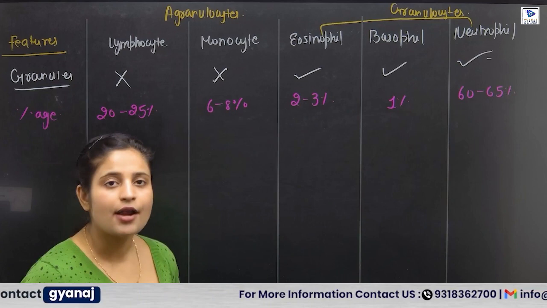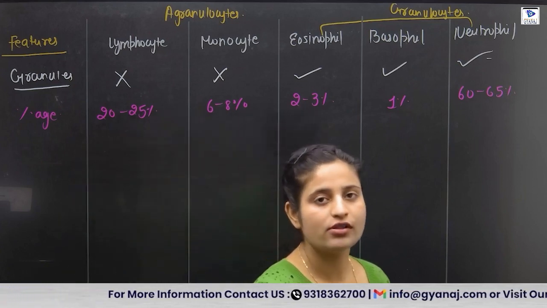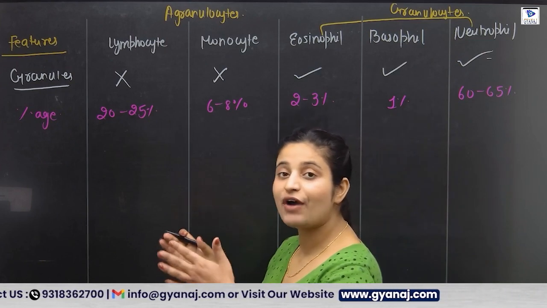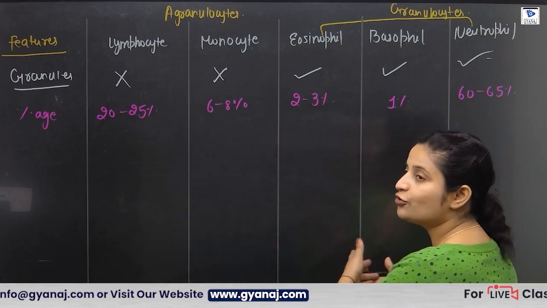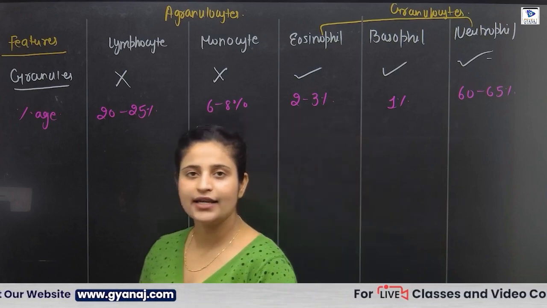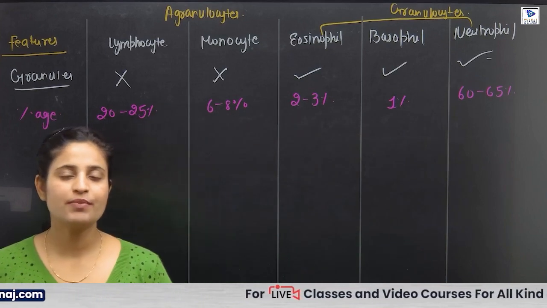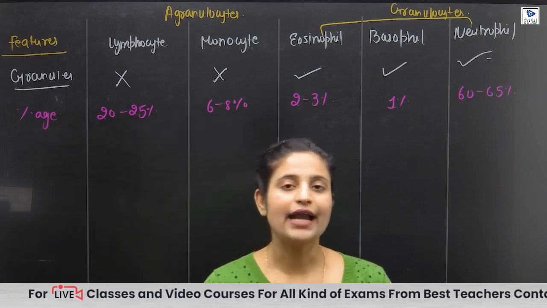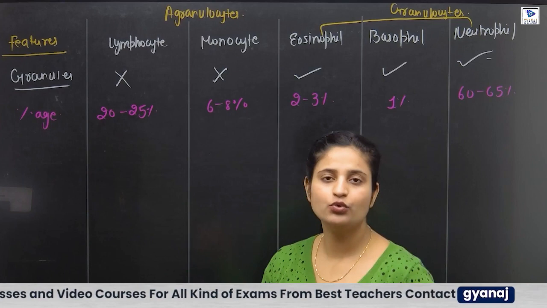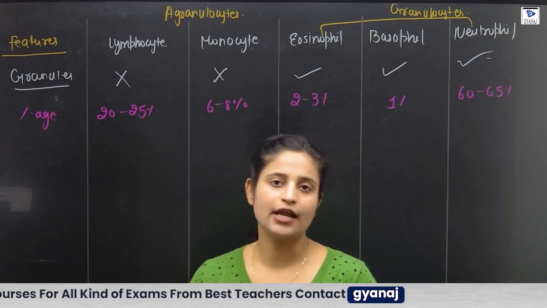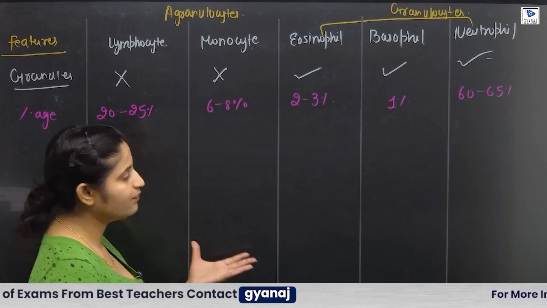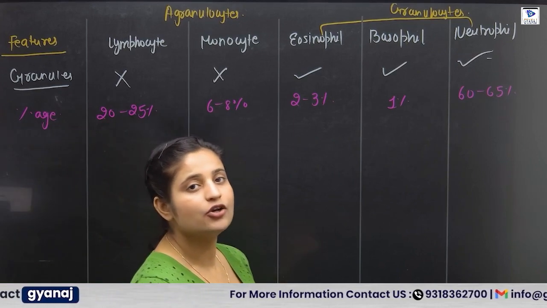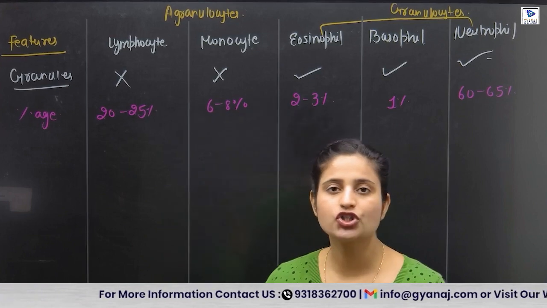The WBC have one interesting property also. They all have a different type of nucleus. Why did you categorize this WBC into so many categories? The first category, according to the presence of granules, which one has granules or which does not have granules. On that category, we divided them into two, agranulocytes or the granulocytes. Further, we divided into the 5 parts. On what basis? On the basis of the morphology of the nucleus.